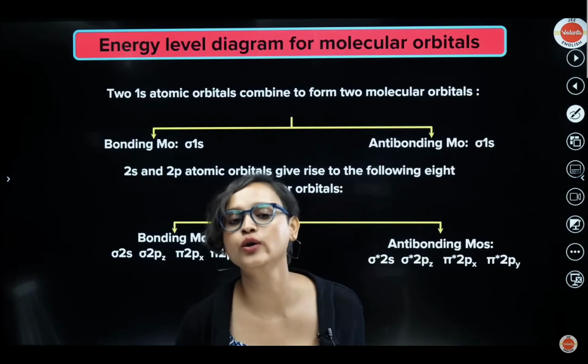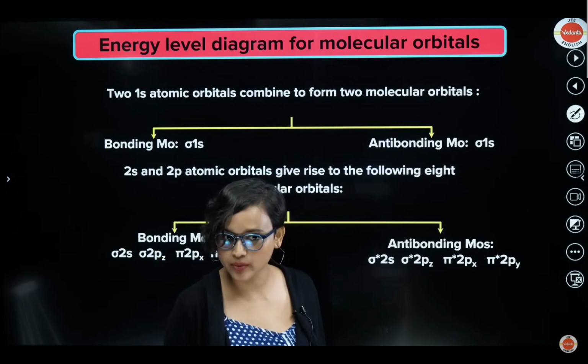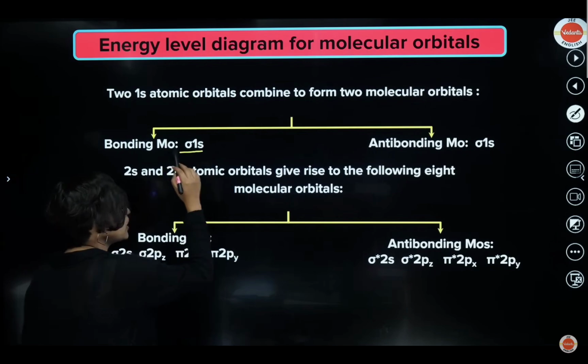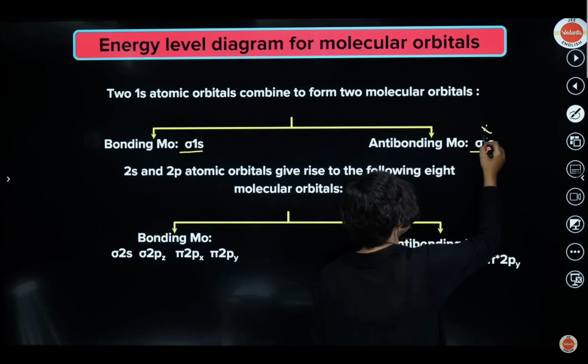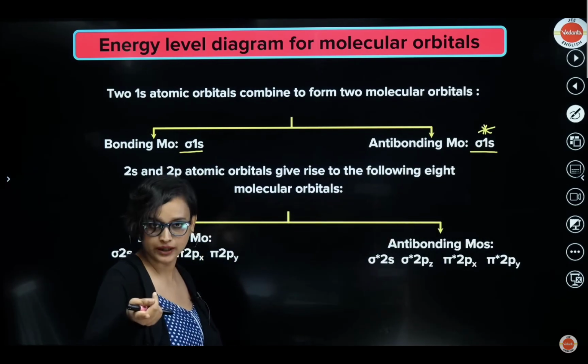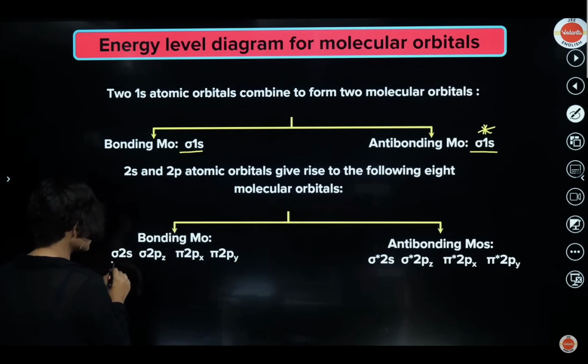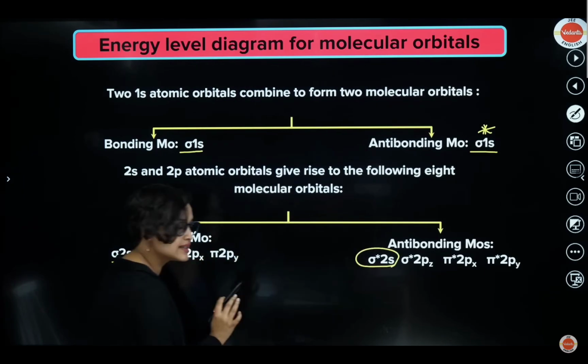Now moving on. If two 1s atomic orbitals combine to form two molecular orbitals, there will be a bonding molecular orbital, sigma 1s, and an anti-bonding one, sigma star 1s. You will always put a star for the anti-bonding one. If it is 2s, you again write sigma 2s and sigma star 2s. That is it, 2s is done.